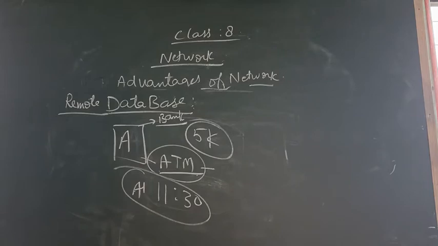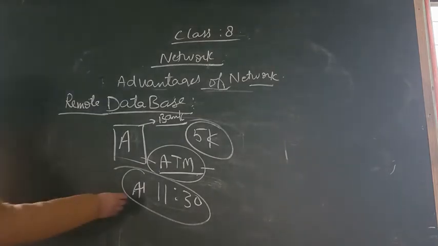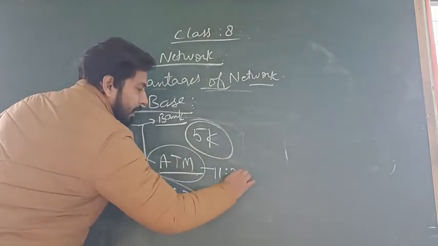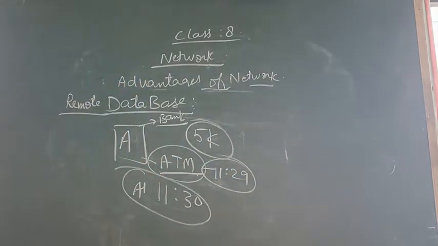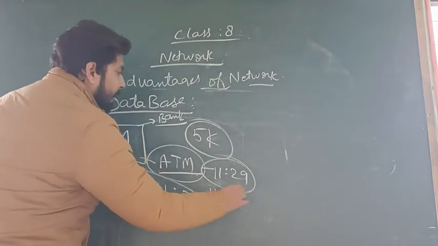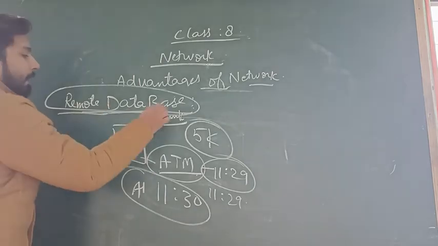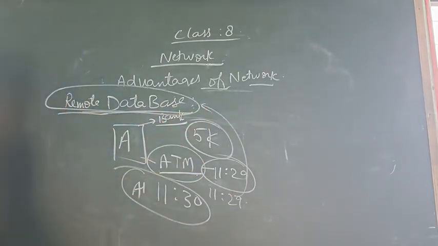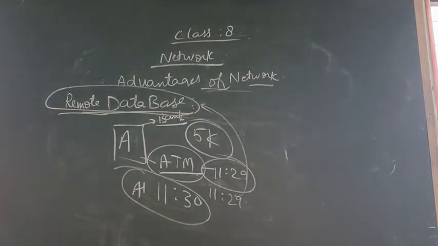Okay. Now instantly, suppose it is 11:29 and the ATM withdraws the money at 11:29. So instantly at 11:29 the database will be updated. Your database will be updated. Okay, that means it is very clear that our database can be accessed from any location. So this is a remote database.